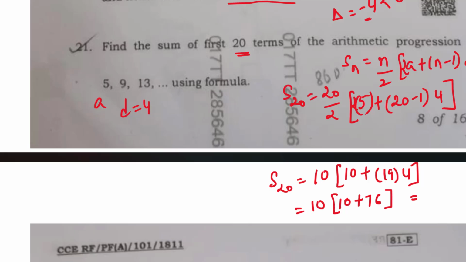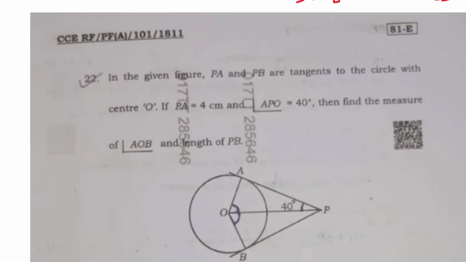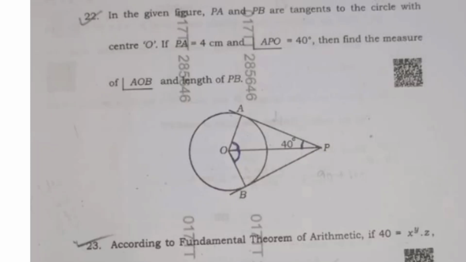So inside you will have 86. 86 into 10 will be 860. So this will be our answer. That is, the first 20 terms of this arithmetic progression is 860. Okay. Next, question number 22.